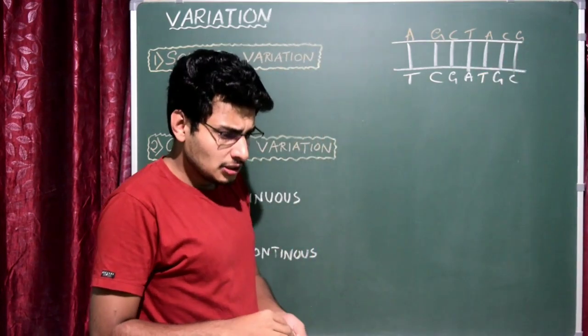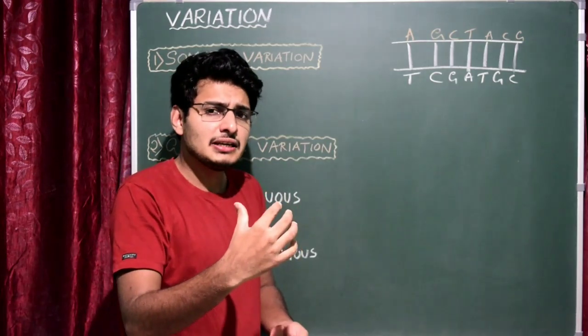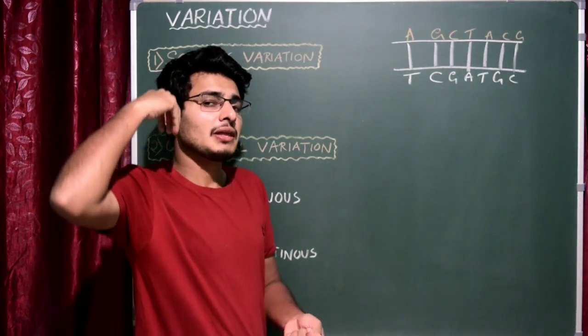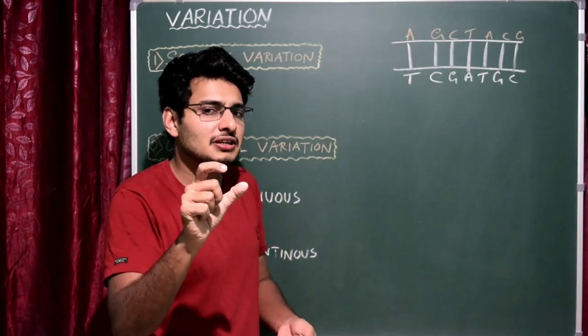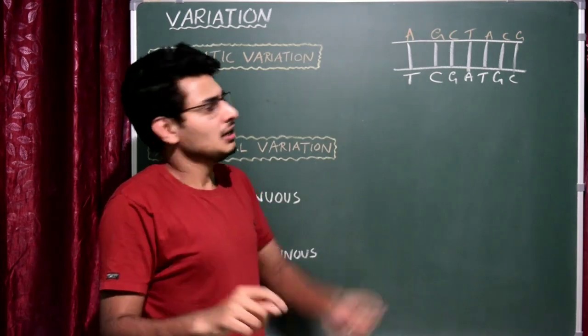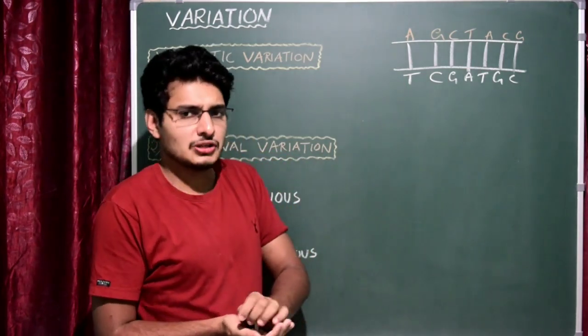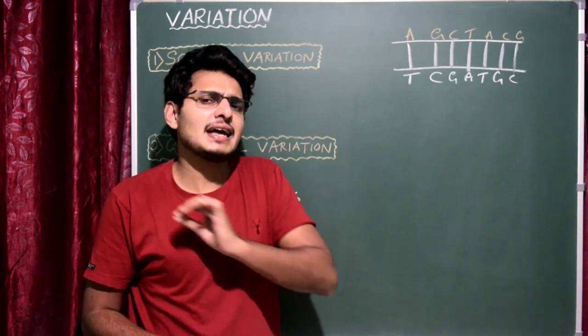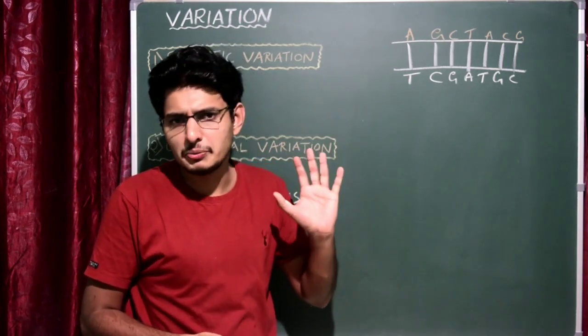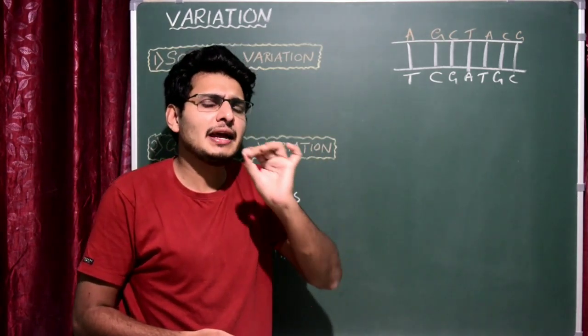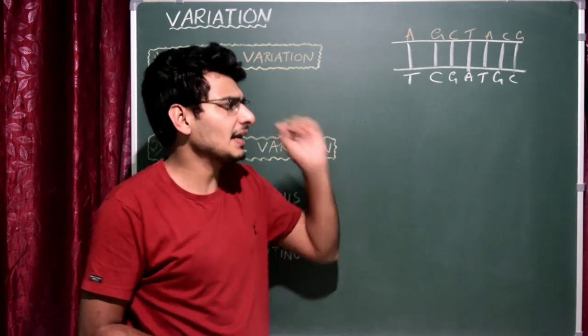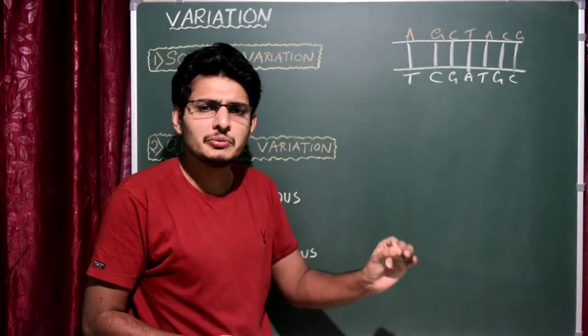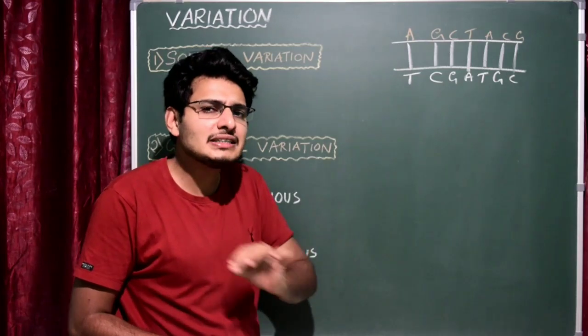We all know that if a segment of the DNA produces a protein, then that segment of the DNA is called a gene. If you look into the sequence in the DNA, it is exactly the same in all human beings. That means 99.9% of the sequences are exactly the same in all human beings. Only 0.1% differs.